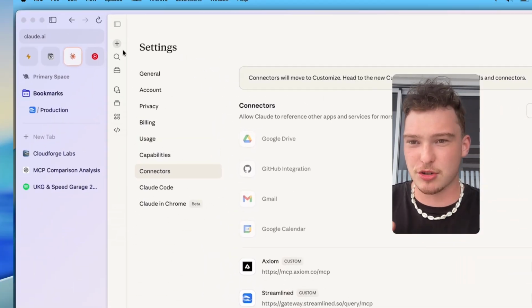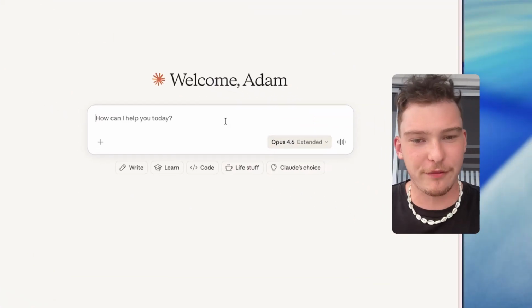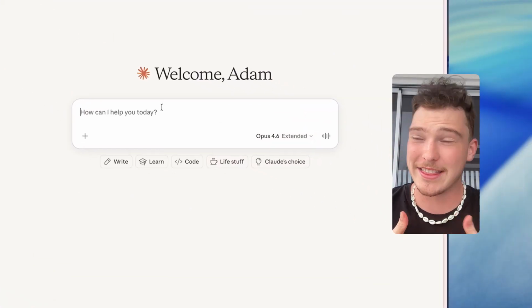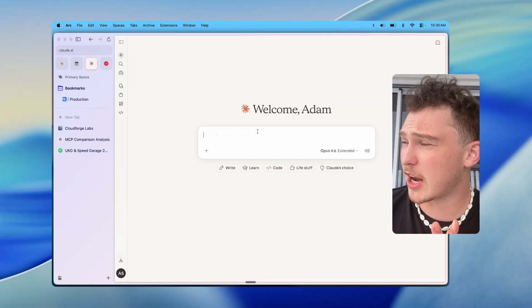What I did was just add Streamlined as a connector, and Claude Opus 4.6 is far smarter than ChatGPT. And so what I'm going to ask here is, can you please look at the Streamlined MCP? And what I want to know is if a contact's first communication is an inbound phone call.